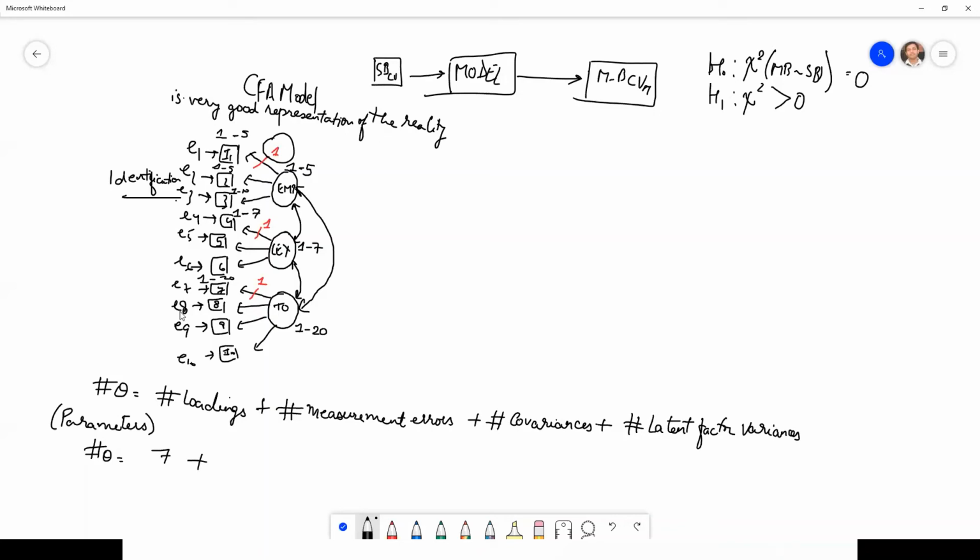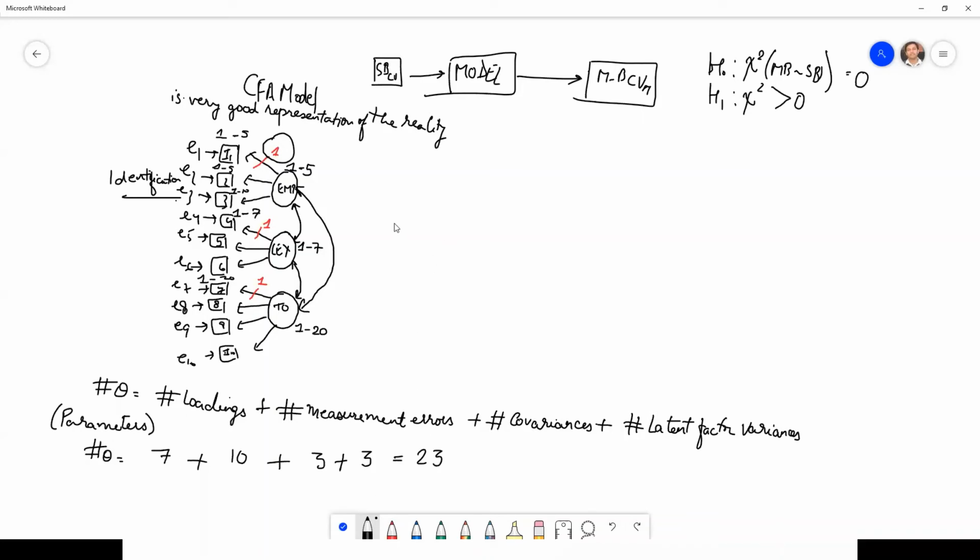How many measurement errors are there? There are 10 measurement errors. How many covariance terms are there? 1, 2, and 3. And how many latent factors are there? 1, 2, and 3. So it has to estimate the variances of these latent factors. So it becomes 3. Right? So what is the total number of parameters? It becomes 17, 20, 23.